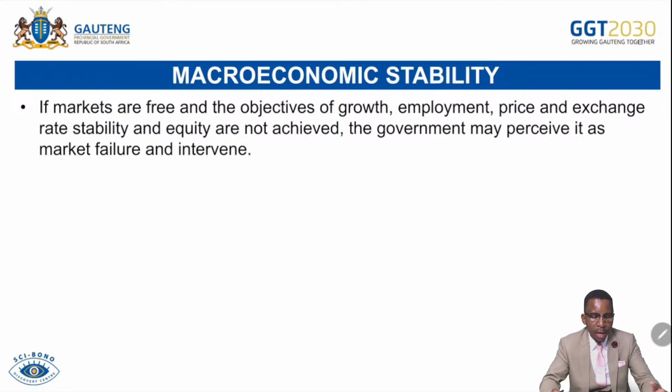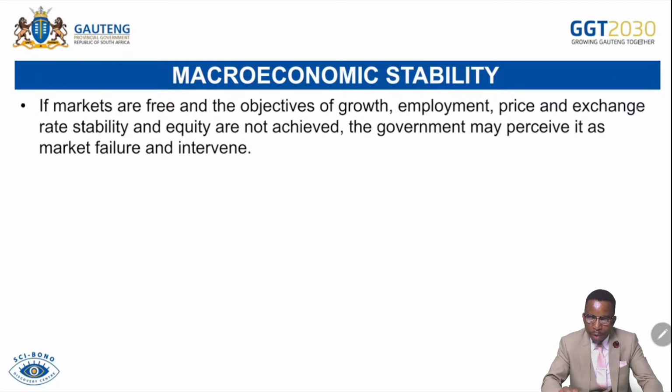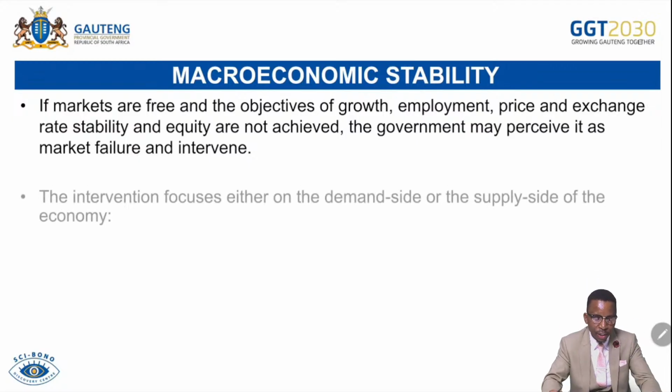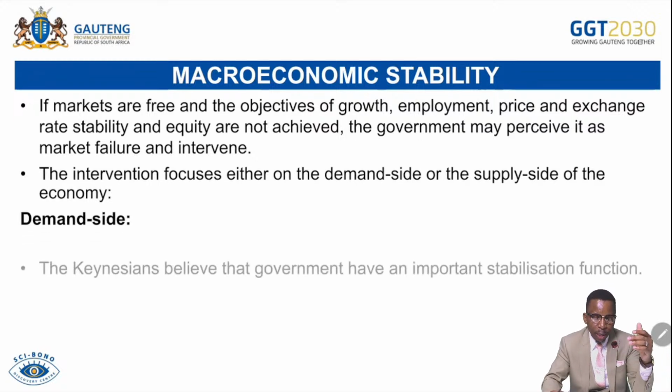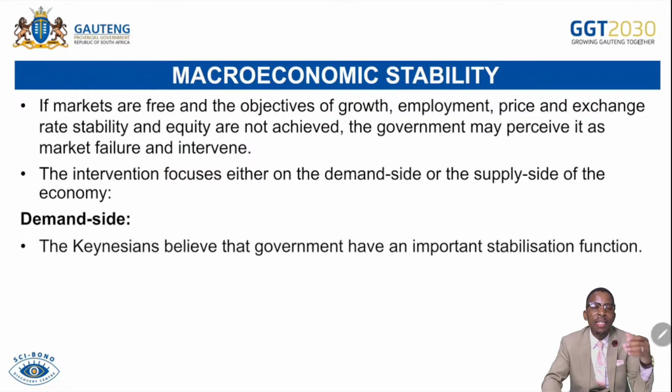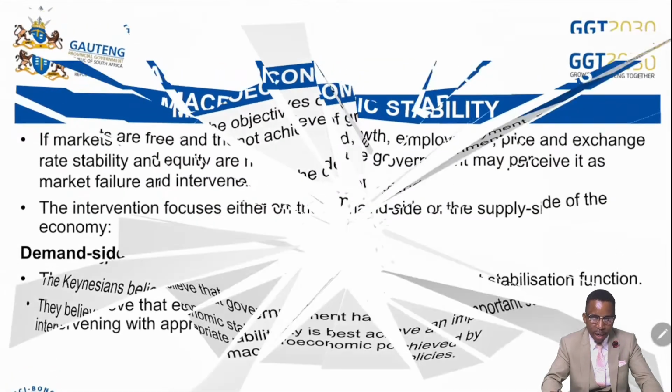Macroeconomic stability. If the markets are free and the objective of macroeconomic stability is not met, meaning it is unable to meet objectives such as full employment, economic growth, economic equity, price stability, and exchange rate stability, then there will be macroeconomic instability. So the intervention focuses on either demand side or supply side policy, where the state can intervene by using fiscal policy and monetary policy to improve the aggregate demand for goods and services. And also on the supply side, the state can intervene by using other measures that can increase the supply of goods and services in the market.